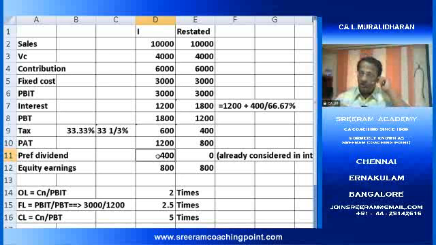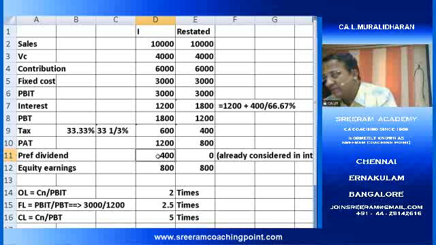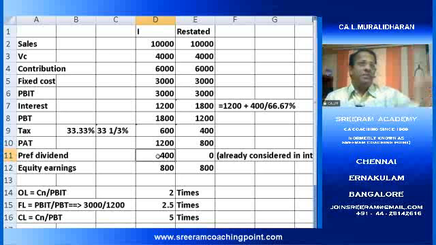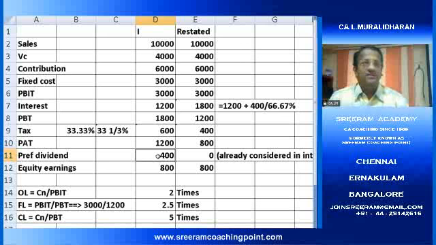So if preference dividend were issued in the form of debentures, what amount of debenture interest would we have paid? 600 rupees we would have paid as debenture interest, because we can deduct it from the figure before computing taxation, which is not the case for preference dividend. Preference dividend can only be deducted from the profit after taxation figure. So the finance manager, instead of paying 400 rupees, if it were paid in the form of debenture interest, how much would be paid? That is what we are doing here.